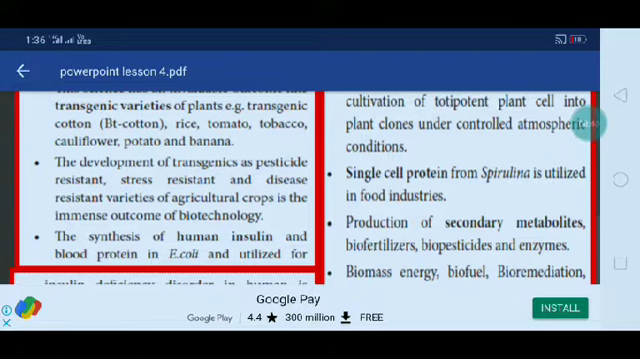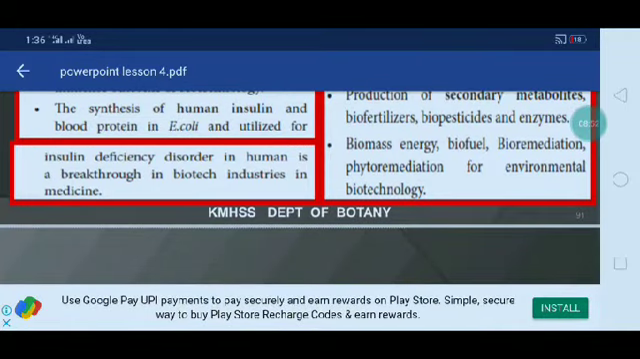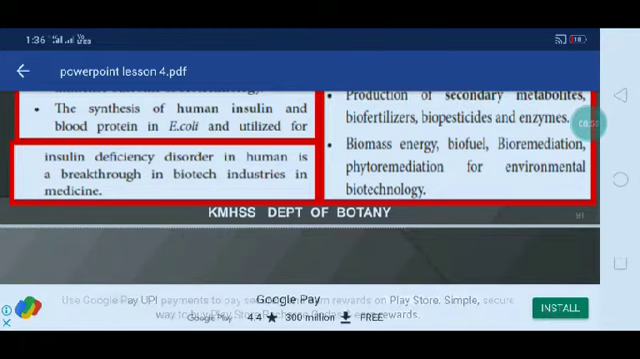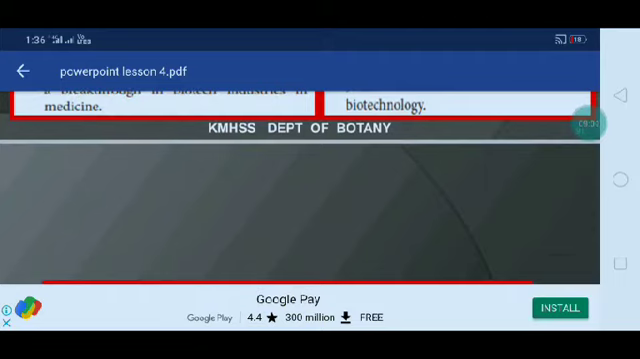Production of secondary metabolites, biofertilizers, biopesticides and enzymes are also mostly used. Biomass energy, biofuel, bioremediation, and phytoremediation for environmental biotechnology are there. These are the application-oriented techniques mostly used in biotechnology.